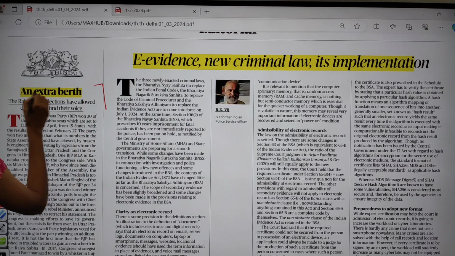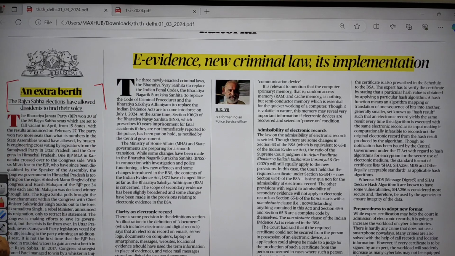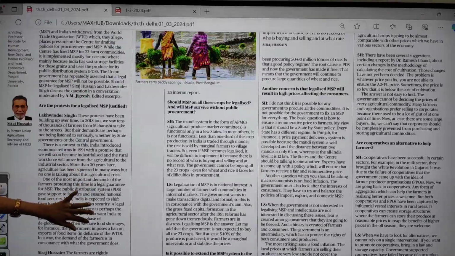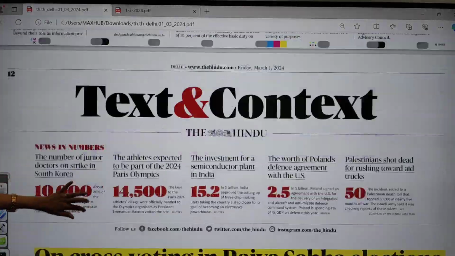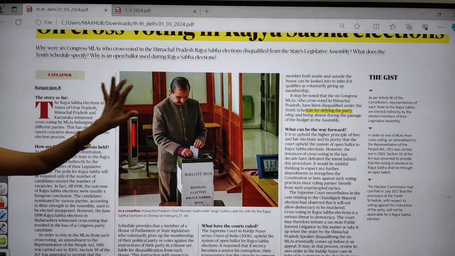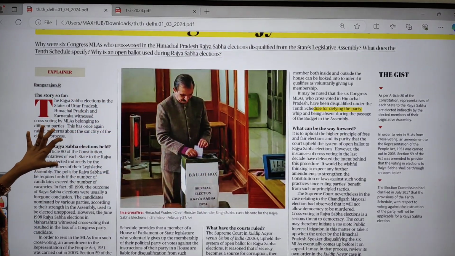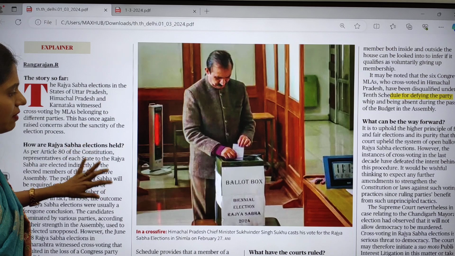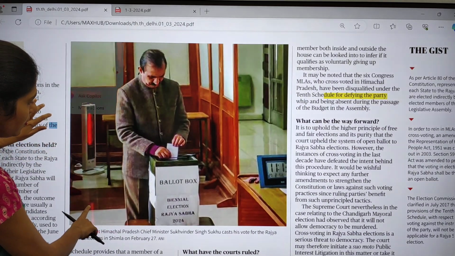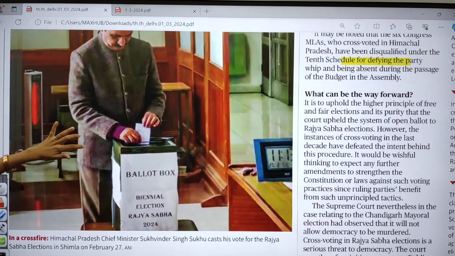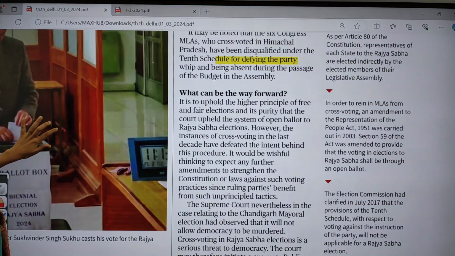And here there is one article regarding Rajya Sabha elections. Here it is talking about Rajya Sabha elections, and even in text and context we have this topic of Rajya Sabha elections. So first let us see the gist and let us move on to that editorial page. I will be zooming it so that you will have a clear vision. Here in this image you can see there is a ballot box, right? Okay, there is a ballot box.